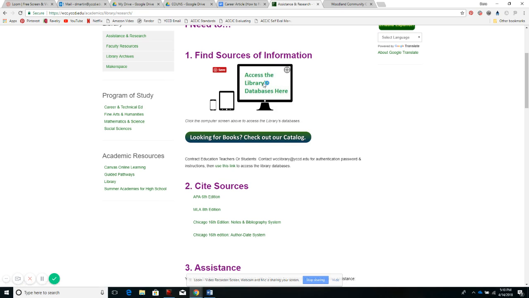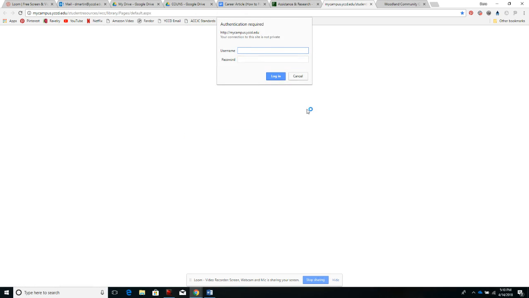So I'm going to click on the little computer, and it's going to ask me to log in. Depending on what kind of browser you have, you may need to add this YCCD web / before you put in your student ID number and your web advisor password. Which, by the way, if you're ever on campus, this is also what you need to access the faster Wi-Fi that requires you to log in as opposed to the guest Wi-Fi. If I take that off, it works on most browsers, but not all.